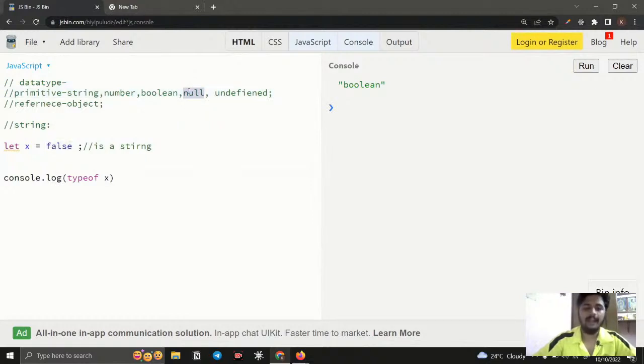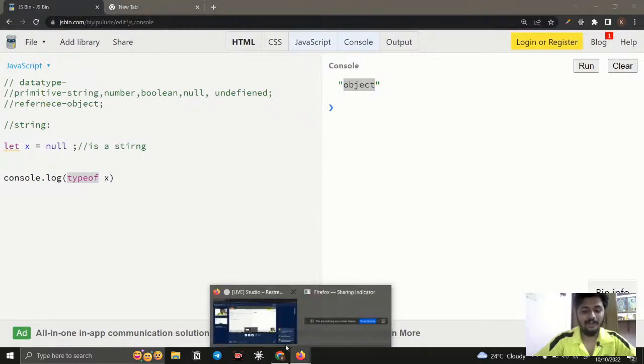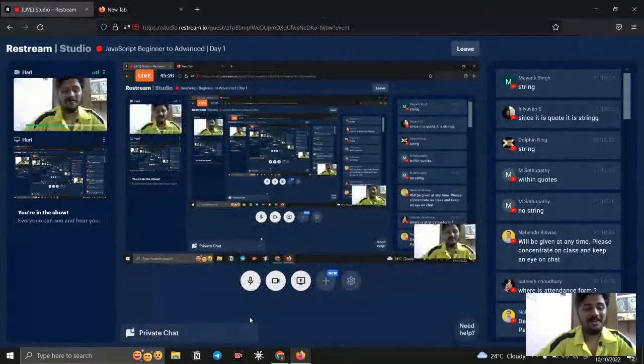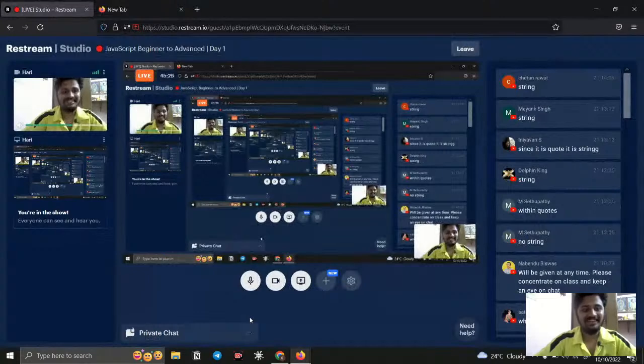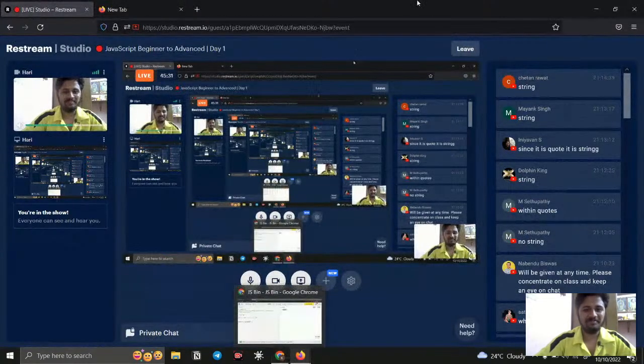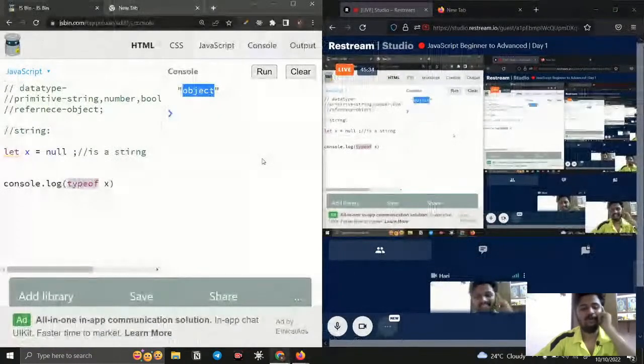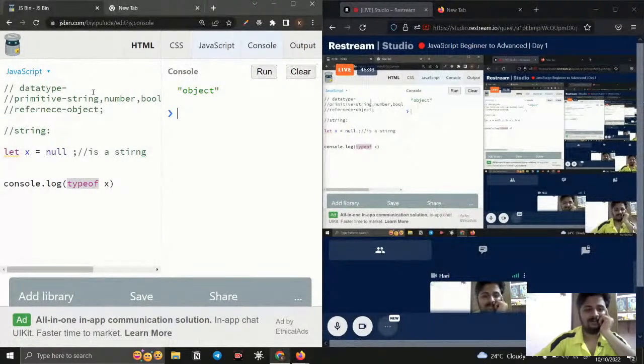So then what is null? Null is saying nothing. What is the meaning of it? Nothing, right? So null is nothing but nothing. But here is a weird thing: if I check the data type of null, it produces object. How many of you feel the data type of null is an object? Can you give an explanation, like it is okay to be an object? Just think about that.